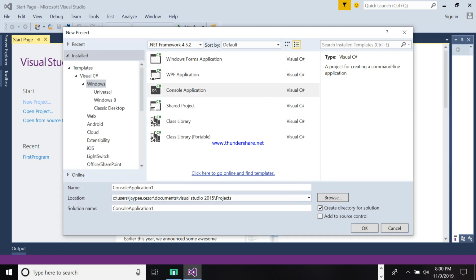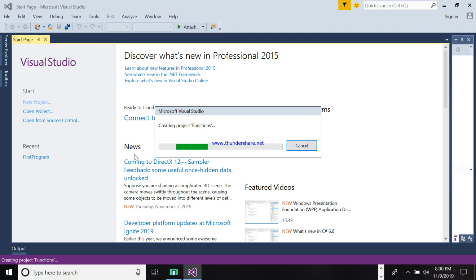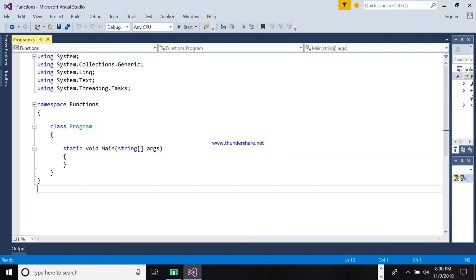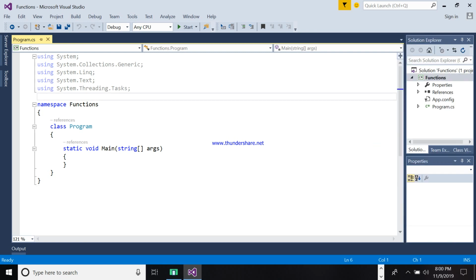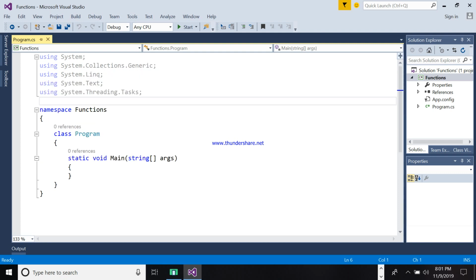We will name this one functions. This is our compiler or environment. If you are using C++ or Java or Turbo C, it's almost the same.